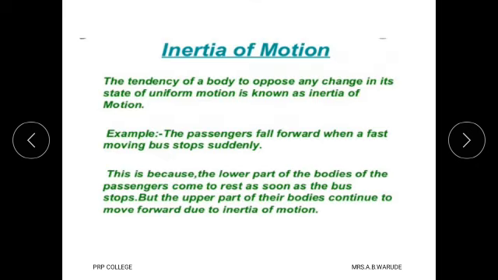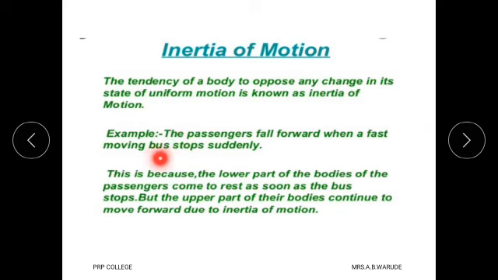For that we take the example of inertia of motion. Suppose a fast moving bus is stopped suddenly, then at that time the passengers fall forward.